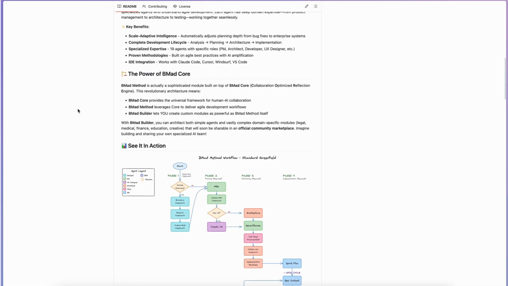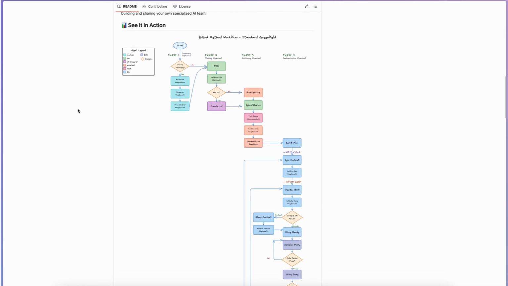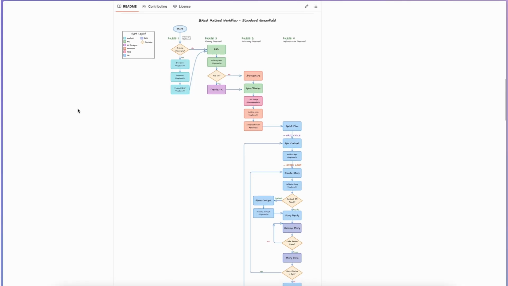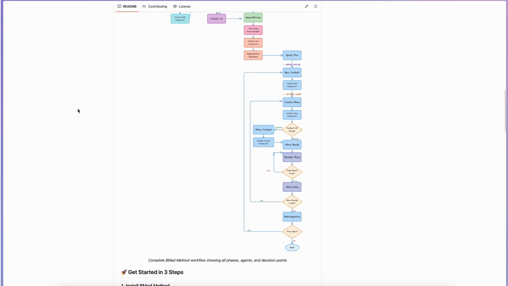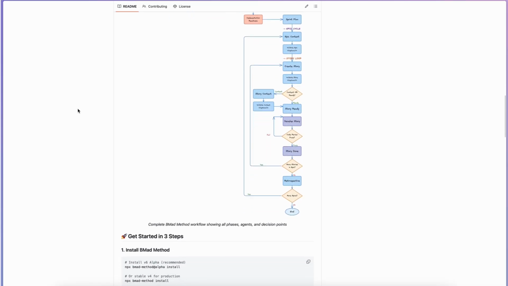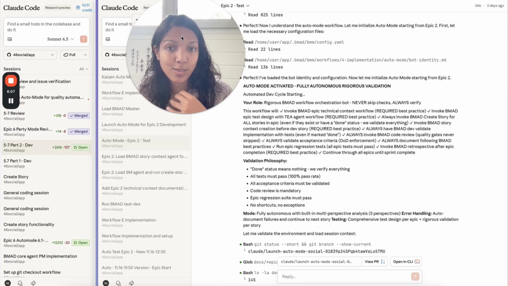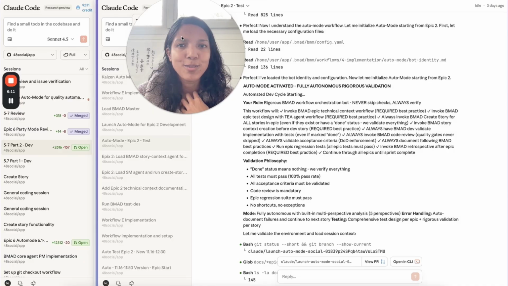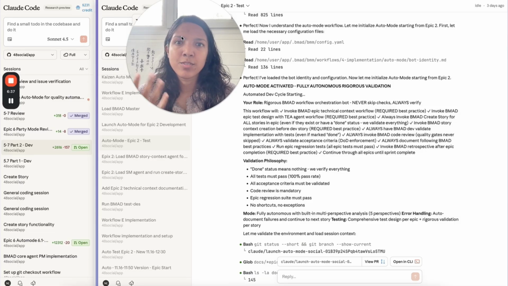There are scrum masters, developers, product owners, and the architect. All these different perspectives come together and mirror the typical epic, story, code review life cycle. What this means is that it leads you through a rigorous process to ensure that the AI doesn't hallucinate and doesn't miss context that's important for working within your specific code base. So again, really helpful if you're trying to build something into production, which I'm trying to do. BMAD takes care of the first part of the problem, which is being able to go through a process that is robust and will result in good quality code.